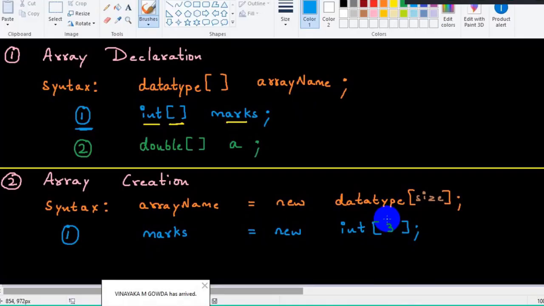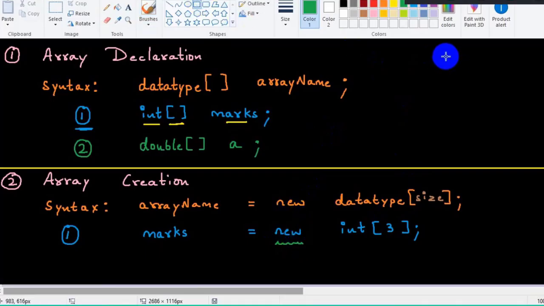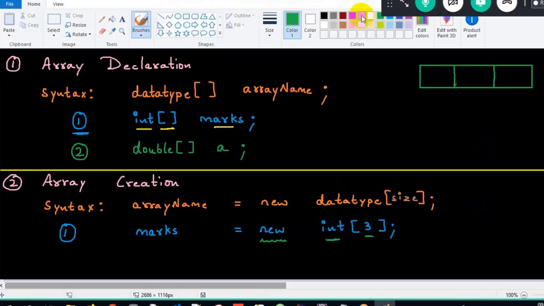Now carefully observe what is happening over here. When I say new, an array is getting created internally. And what is the size of the array? 3, meaning there are 3 blocks or 3 cells or 3 buckets available. We call it a bucket as well. And this is an integer array, therefore the default value for int is 0. So an array will get created of size 3, and since it is an integer array, the default value 0 will get allocated.